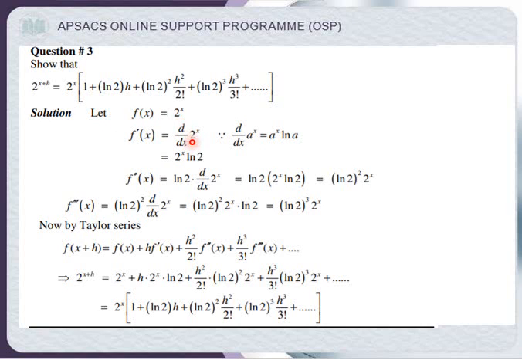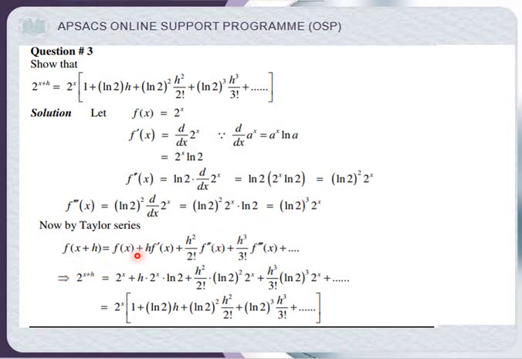You have learned that the derivative of any general exponential, a raised to the power x, is a raised to the power x ln a. So the derivative of a raised to the power x is a raised to the power x ln a. What is ln a? ln 2. Okay. So this is the first derivative. Now second derivative. ln 2 is the coefficient, so it is outside of the operator. So 2 raised to the power x, again the same thing. Okay. So this is ln 2 whole square, 2 raised to the power x. Third derivative is ln 2 whole cube, 2 raised to the power x.